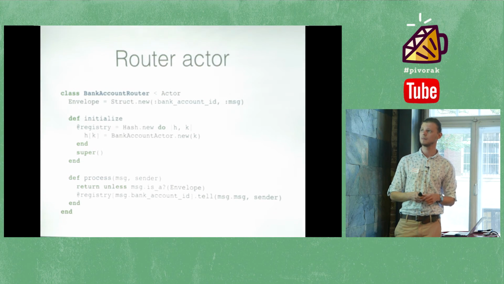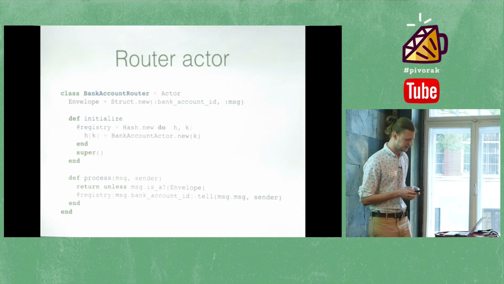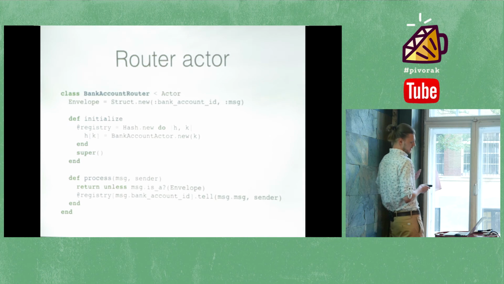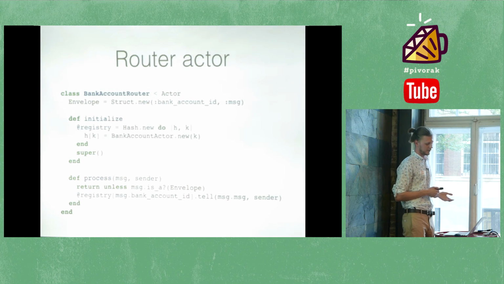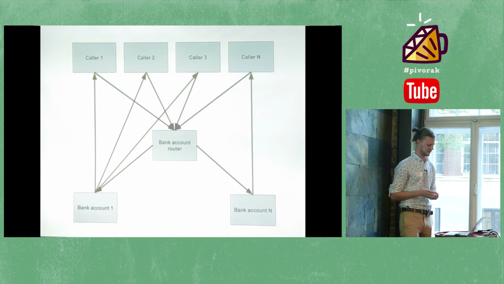Okay, so as soon as we introduce this entity in our system, we are completely safe to process all the operations on a single bank account with a single ID in a single thread. I have a picture to illustrate that, but I'm not really good at presentation, so it looks like that. Thanks Google Docs for nice tools.